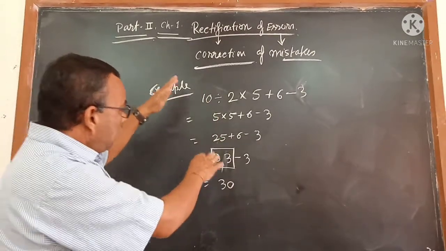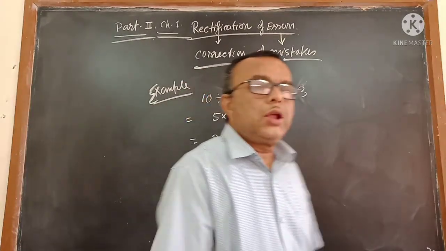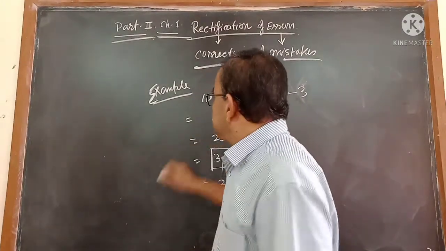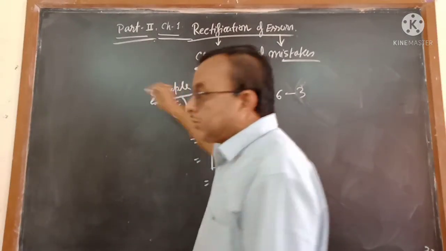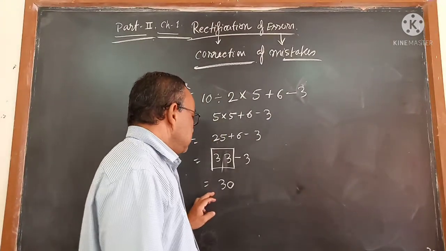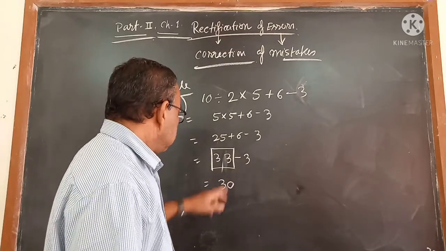Suppose after writing this answer, you came out from the exam and you are discussing with your friend, and you ask, what is the answer of question number 5? Everyone said the answer is 29. I think so, isn't it?